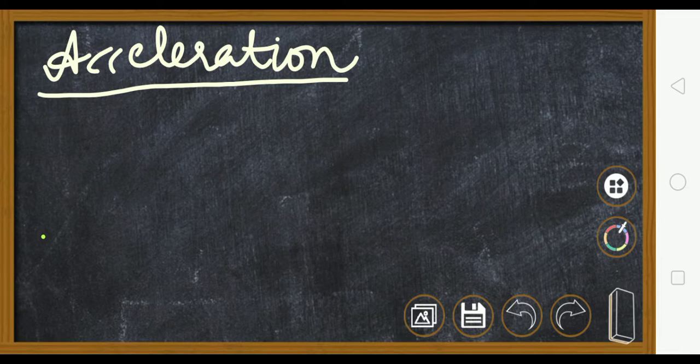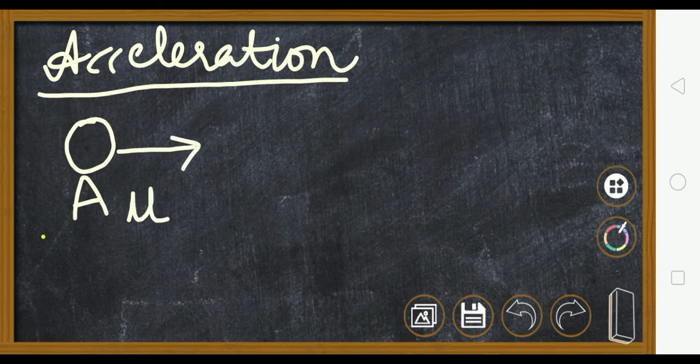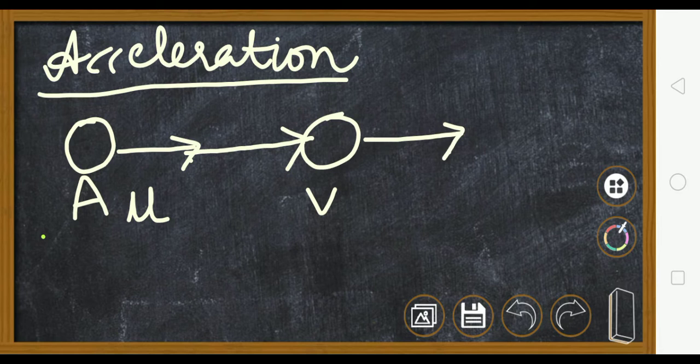Now suppose this is a body A, it is a car, some vehicle, and it is moving with a velocity u, and it comes over here, and then this body changes its velocity to v, and then again it is going.